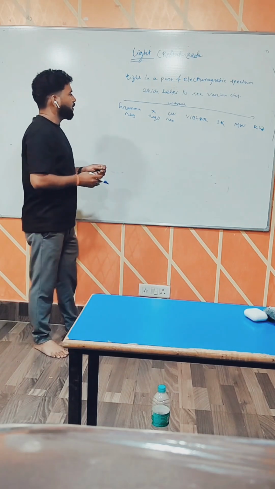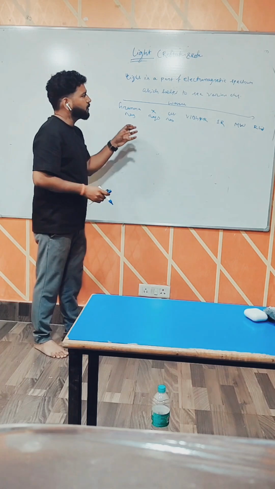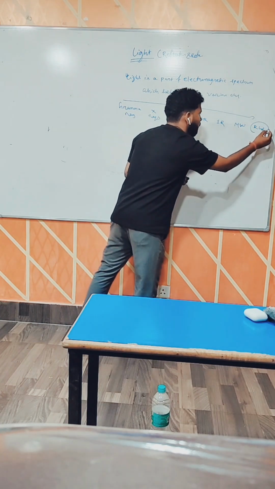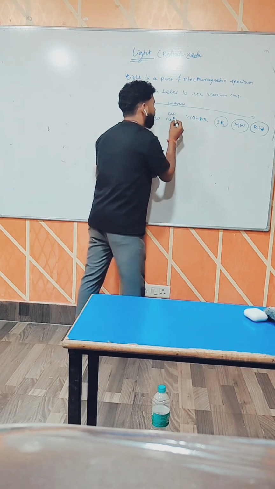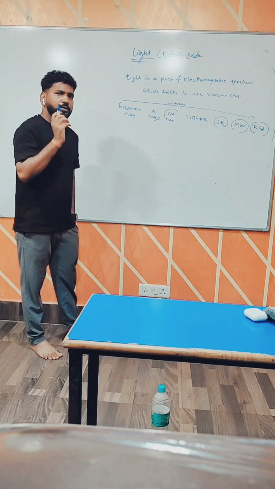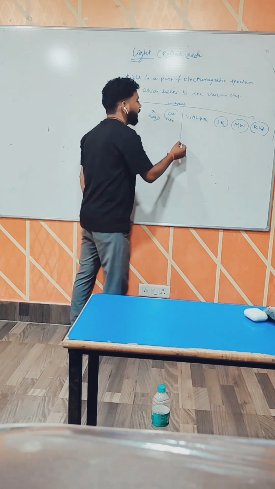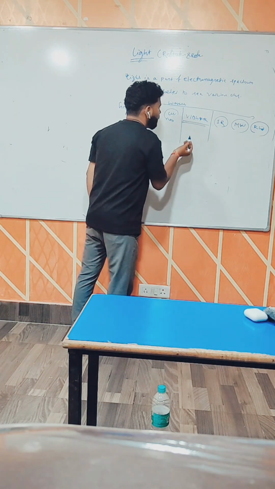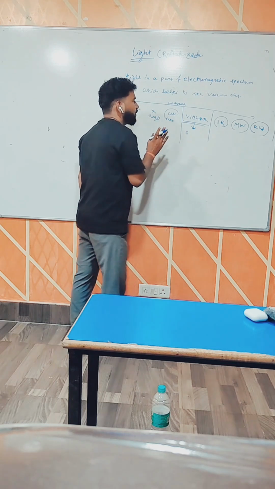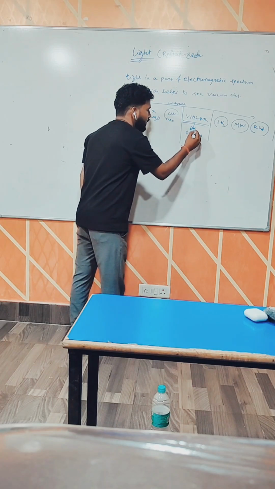If we compare gamma rays, X rays, UV rays, different types of rays, which has the highest wavelength? The highest wavelength is radio wave, then microwave, then infrared, then visible light. These are the 7 types of spectrum. But out of the 7, only one part we can see with our naked eye, that is visible light. That is why in class 10 we study only visible light, that is ray optics. The chapter name is ray optics.